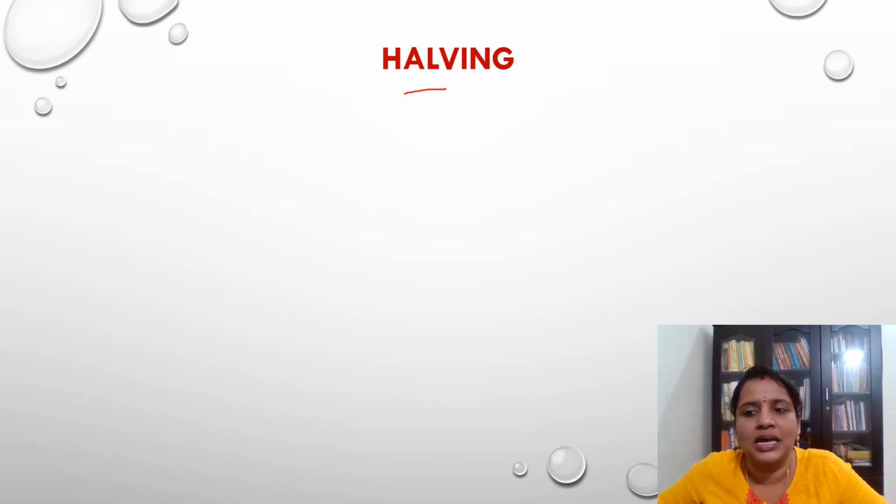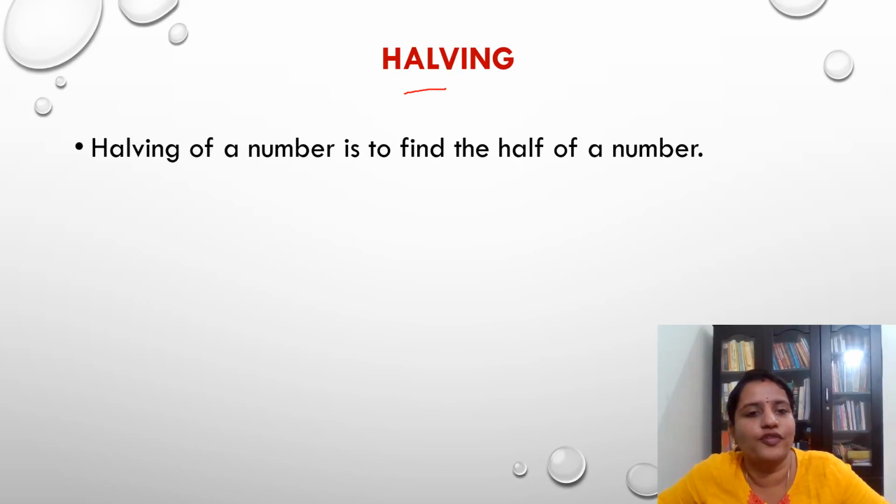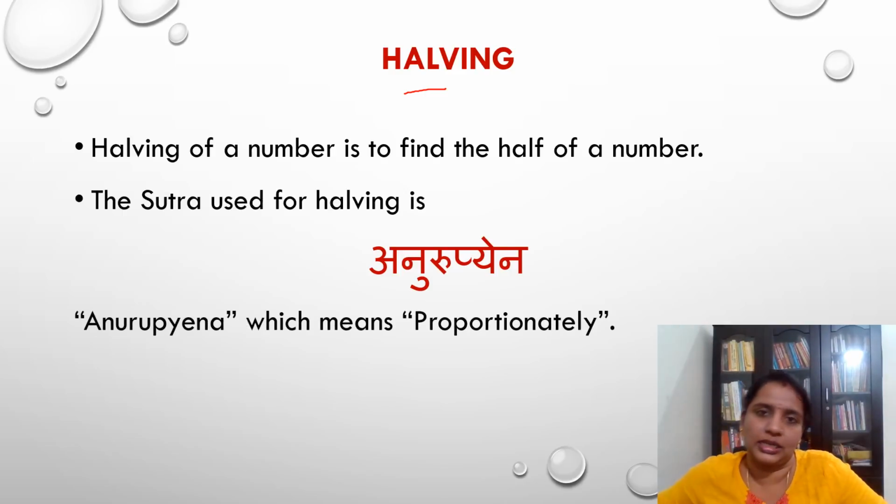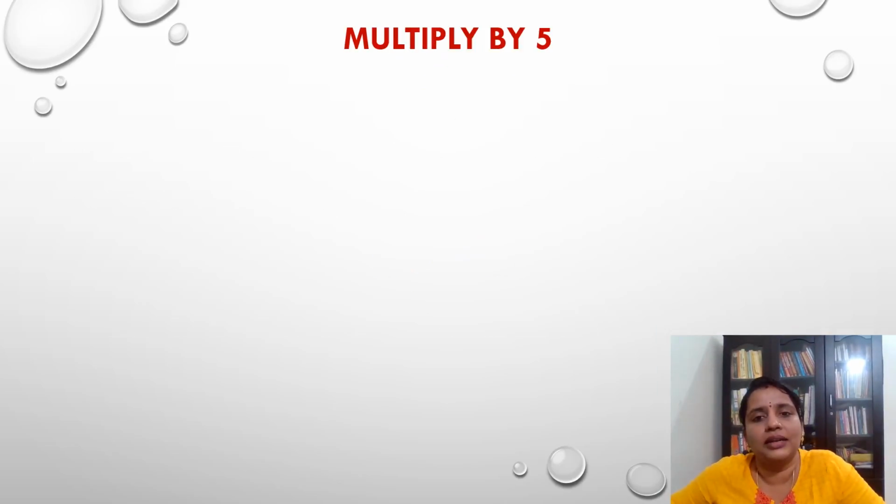Halving a number is to find the half of a number. The sutra used for this is Anurupyena, which means proportionately, which we have seen earlier. For all these things, we will be using only the proportionately sutra. Okay. Then let's go for the multiples of 5. Before starting the multiplication by 5, first I'm going to split the numbers into even numbers and odd numbers.